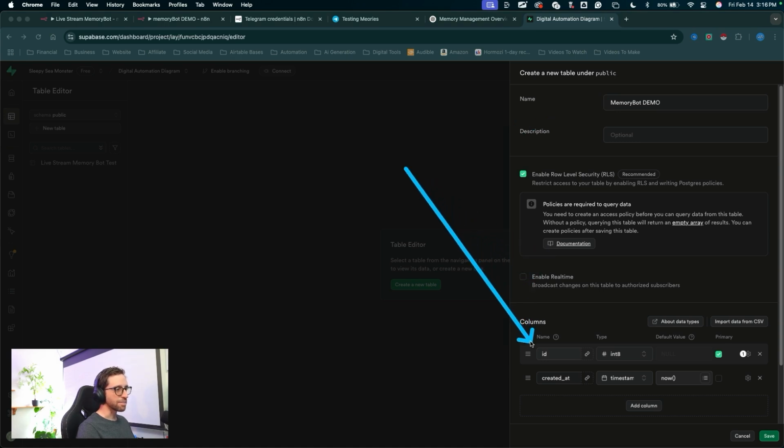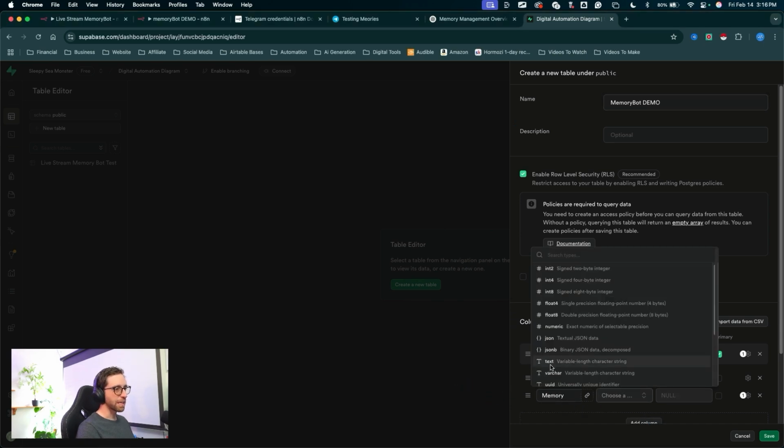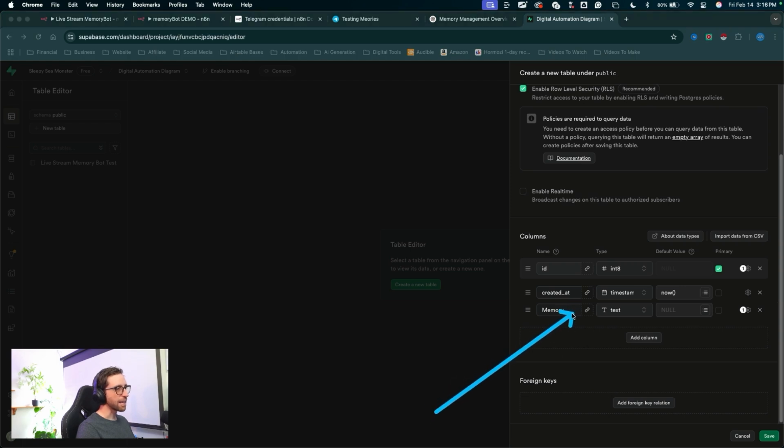And for the columns, we can leave the record ID, the created time. Let's add a column, call this memory. And for the type, it's going to be a text field. Now we can optionally add in some more information.